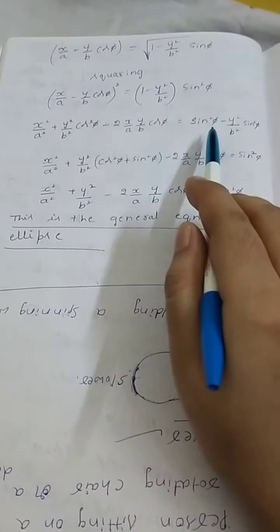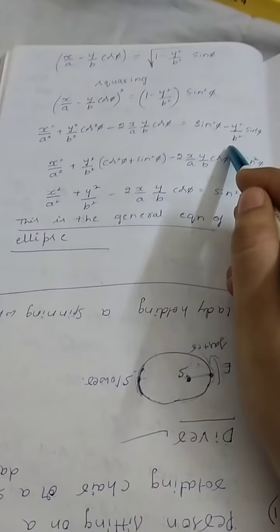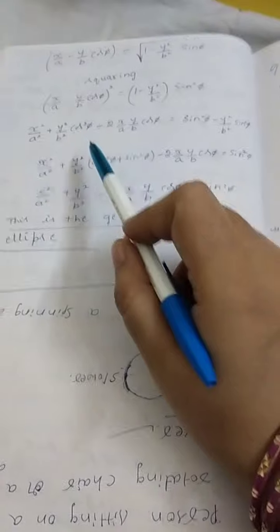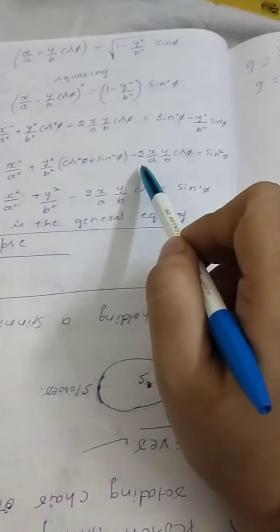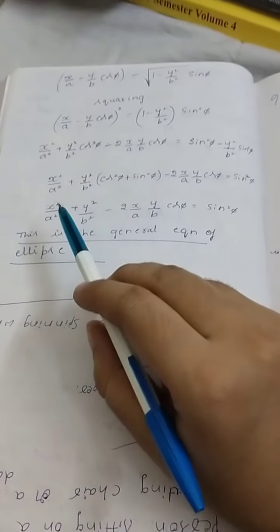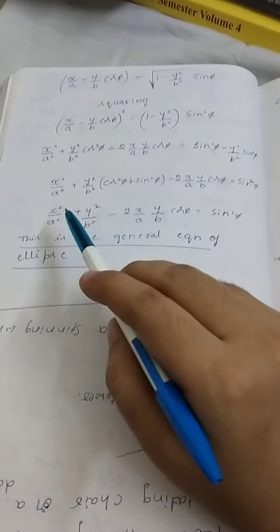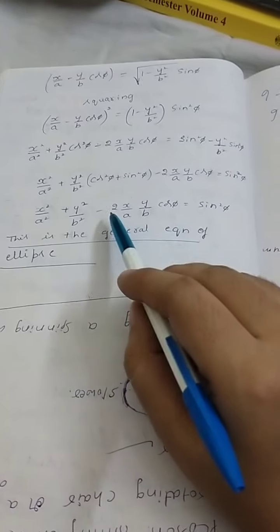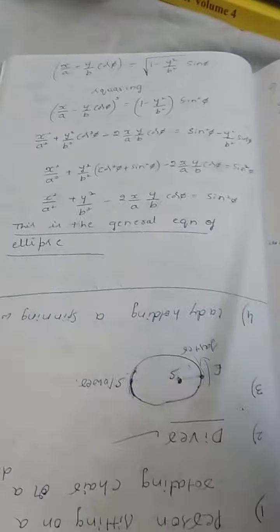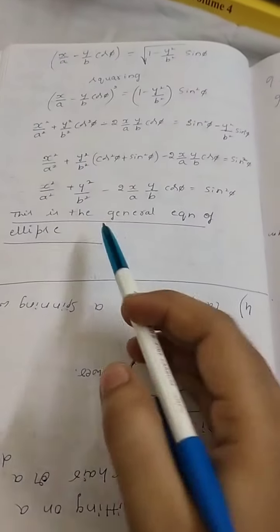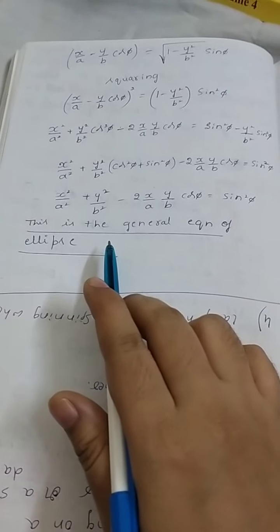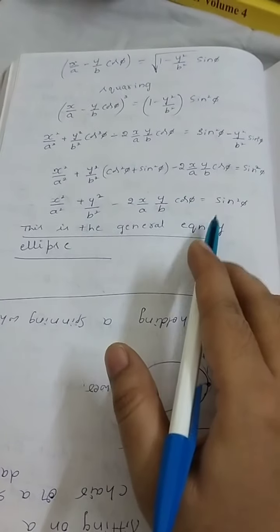Okay, then I will take this term to this side. Then in these two terms, y square by b square is common. If I do that, then I will get cos square phi plus sin square phi, and this I will retain here only. Now I will get the final form: x square by a square plus y square by b square minus 2x by a into y by b into cos phi is equal to sin square phi. So this is actually the general equation of the ellipse, the general form of the ellipse.